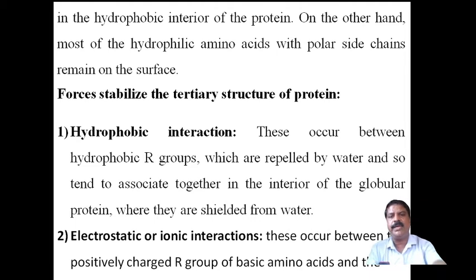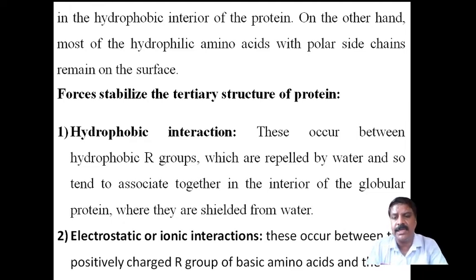Because of the folding, rotation, folded one over the other, it gets a circular shape, and that circular structure is stabilized by the following factors. The following forces will be responsible for stabilizing that structure.